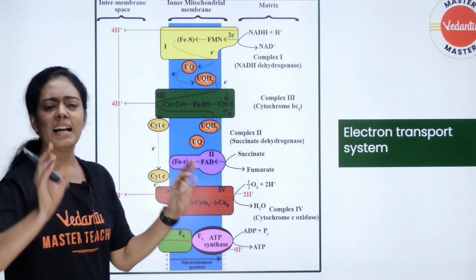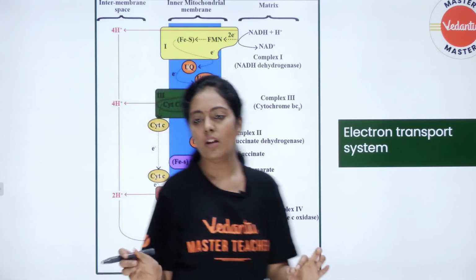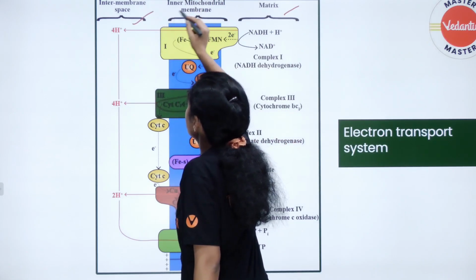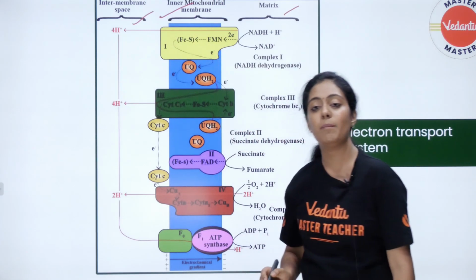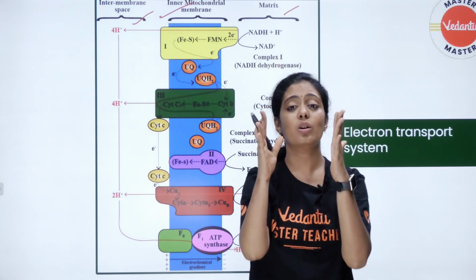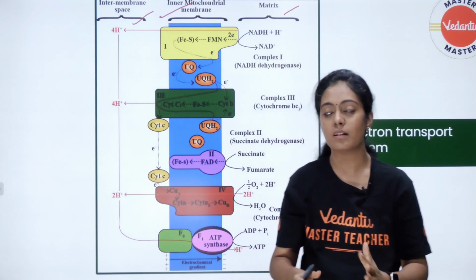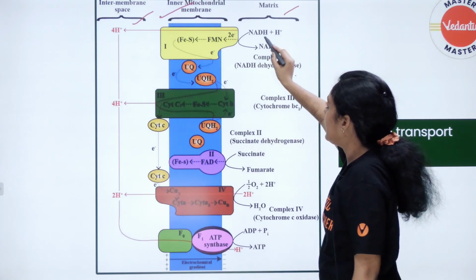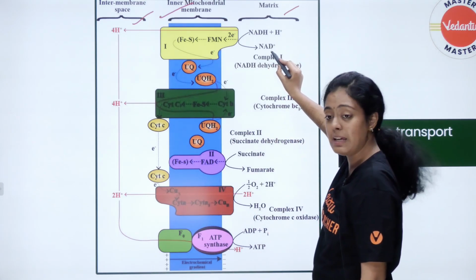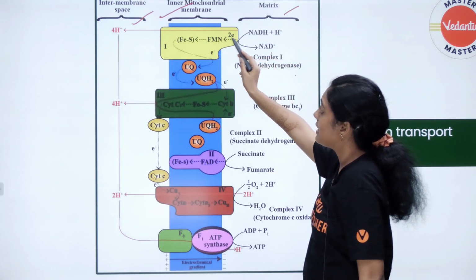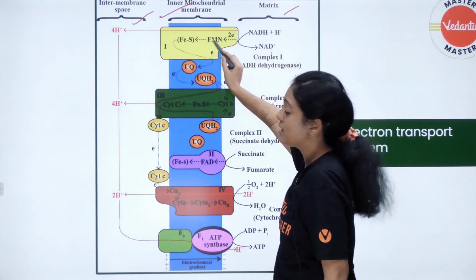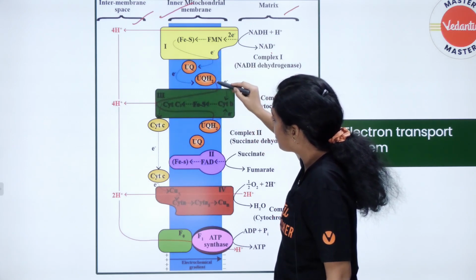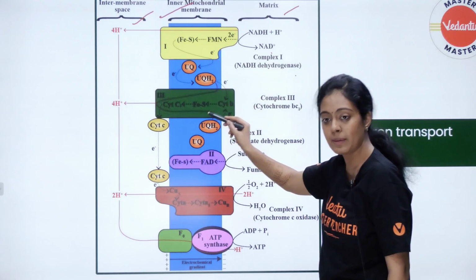Okay, I repeat, I'll just summarize it quickly. So this is your matrix. This is your intermembrane space, and this is your inner mitochondrial membrane where your entire electron transport system is present. Complex 1 is your NADH dehydrogenase. So your NADH is oxidized into NAD+. Oxidation releases electrons. Those electrons are passed through FMN, FeS and then ubiquinone. So ubiquinone transports its electrons to complex 3.